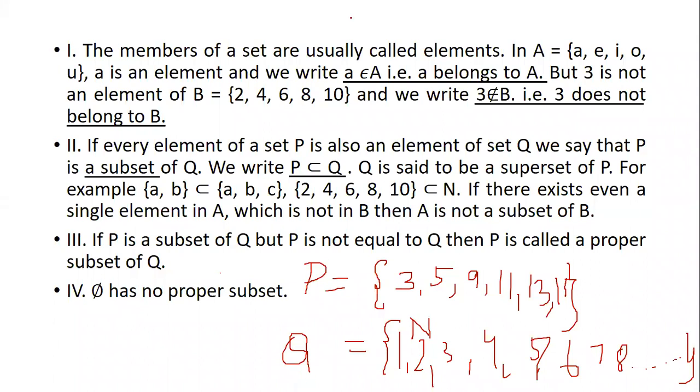Okay. Now, let us understand. Now that we have understood the first 2 points, that is belongs to and does not belong to, and then subset and superset, both we have understood. Now, let us go to the next point to understand what is a proper subset. If P is a subset of Q, but P is not equal to Q,